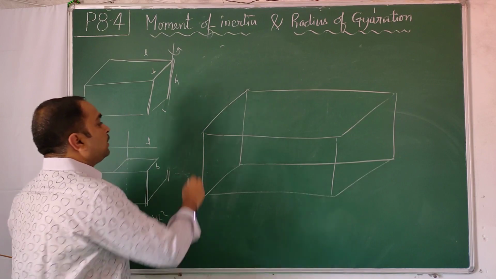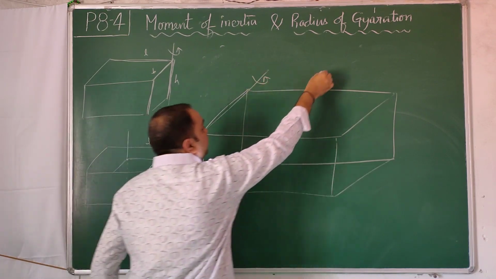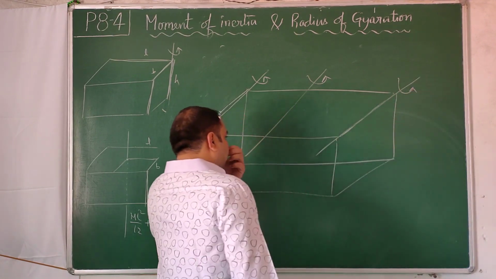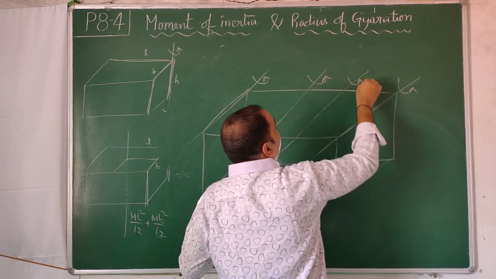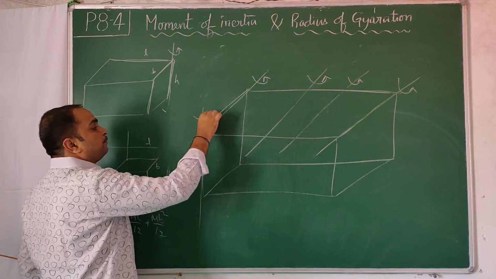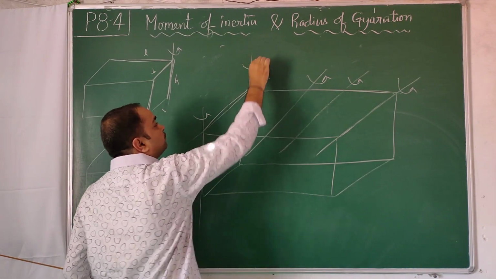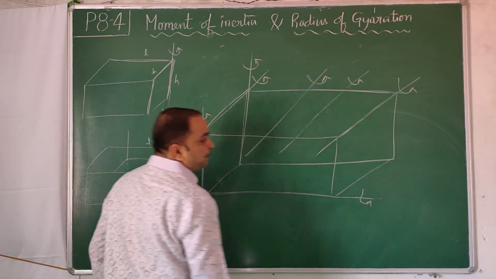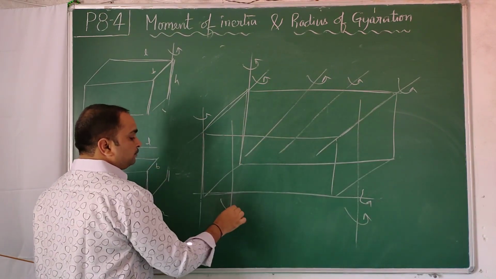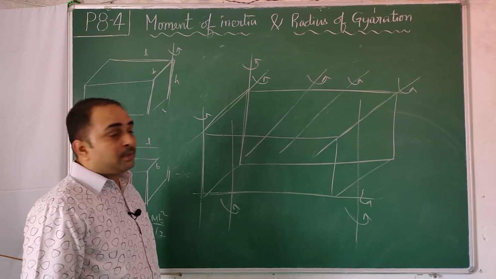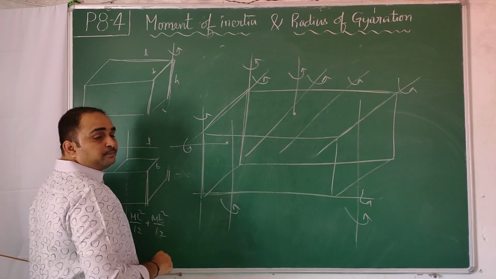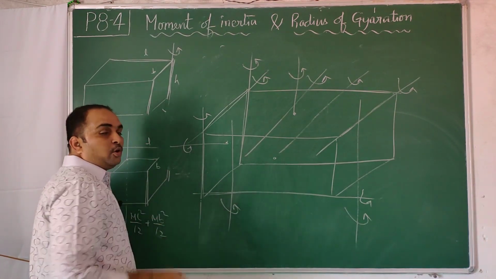Like this, there is an axis about which rotation can occur. You can even have in-between axes, such that this distance is L by 10 and this distance is 9L by 10. We can have an axis here, here, here, here. They just have to mention where it is. We can have an axis at the center of this, and we can have an axis outward.